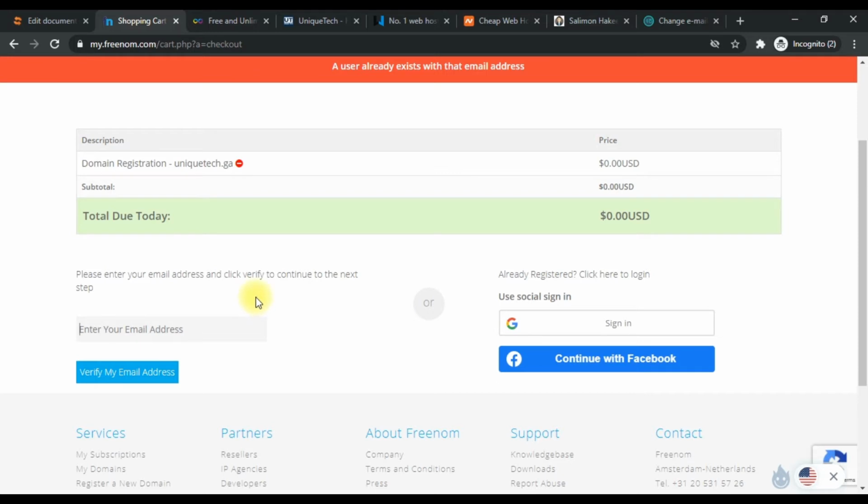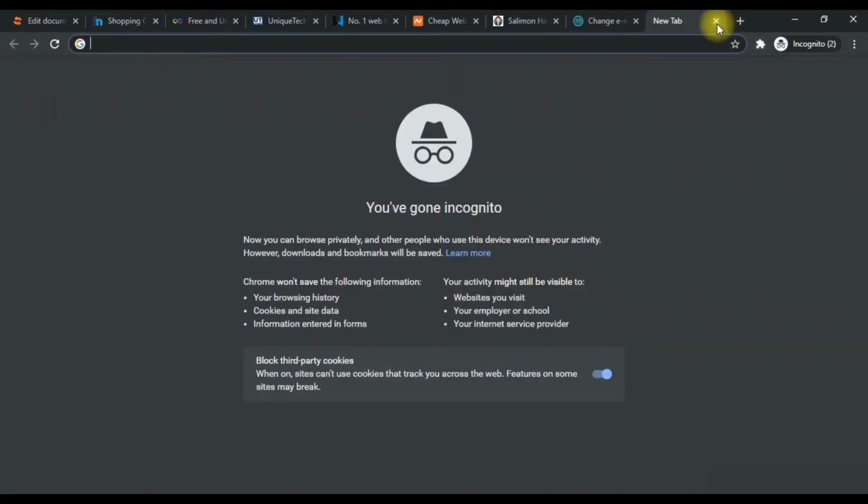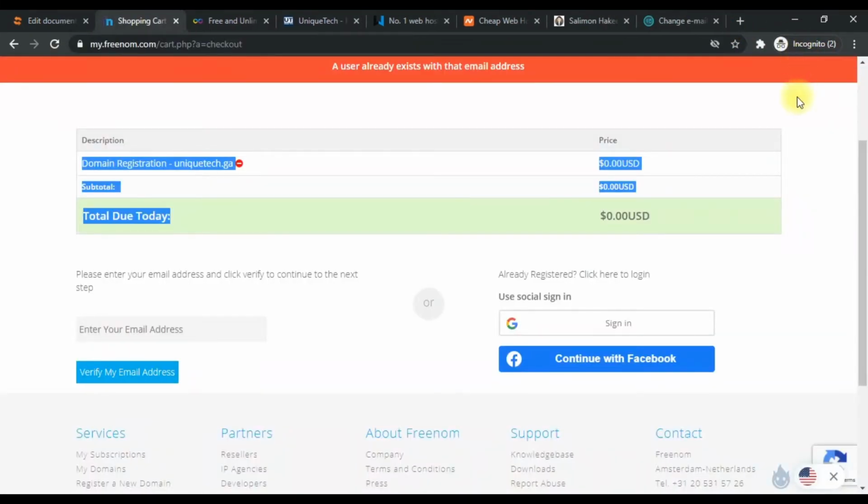Another thing is that I have to make use of a VPN in order to be able to. The VPN I'm using right here is a free VPN, which works well as a Chrome extension. When you are not in incognito mode, you search for Hola, you see Hola VPN, you add it to your Chrome and then you'll be good to go.